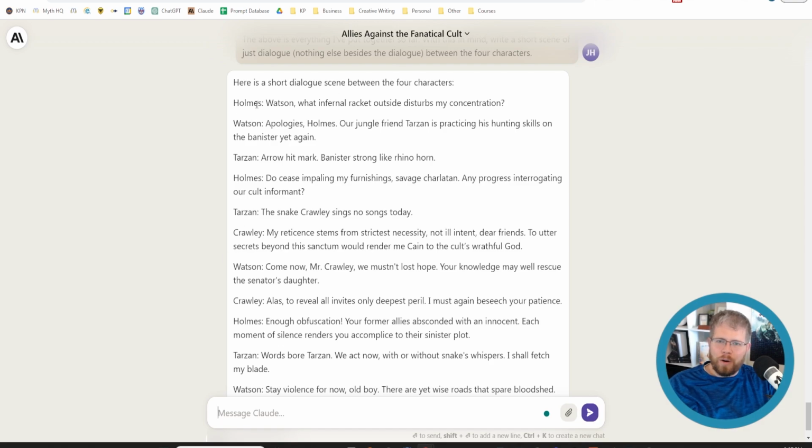Holmes: Watson, what infernal racket outside disturbs my concentration? Watson: Apologies, Holmes. Our jungle friend Tarzan is practicing his hunting skills on the banister yet again. Tarzan: Arrow hit mark. Banister strong like rhino horn.